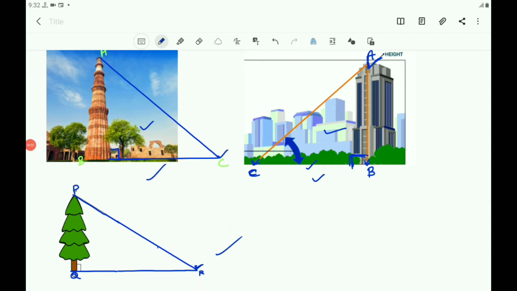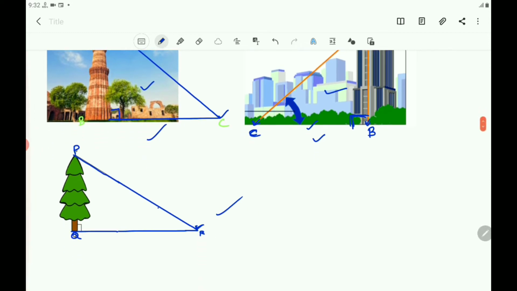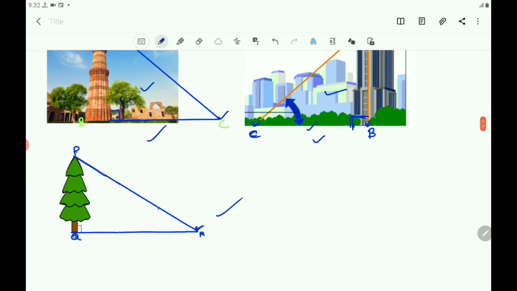Here you can imagine a right angle triangle by joining the points A, B and C. Now you come to this situation in which the top of the tree is observed from the point R, and you can draw the imaginary line to join P and R, and also here PQ is a tree and QR is an imaginary line from the point R to the bottom of the tree Q, and again you will get a right angle triangle PQR where PQ is perpendicular to QR, angle Q is 90 degree.